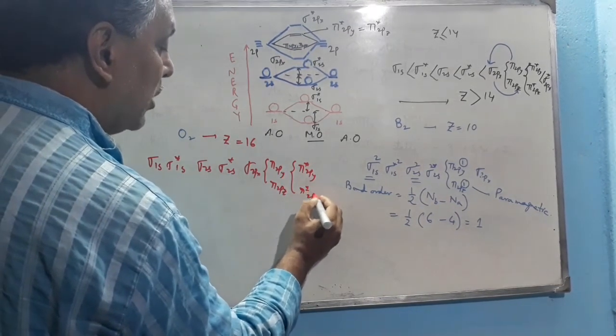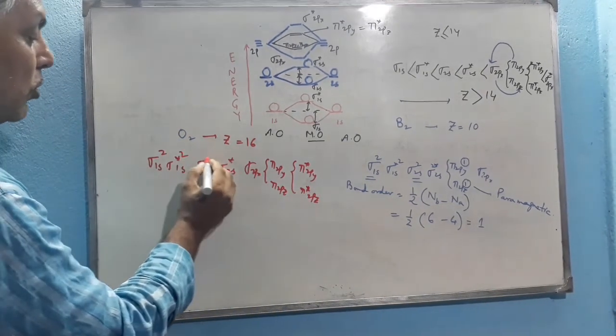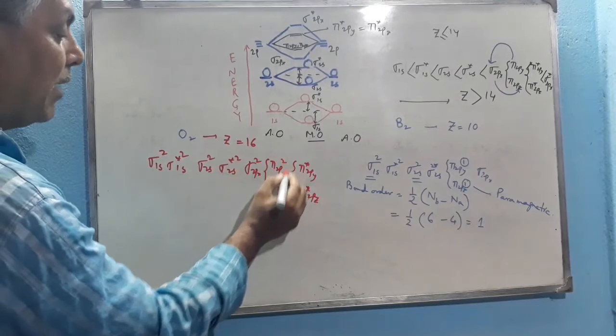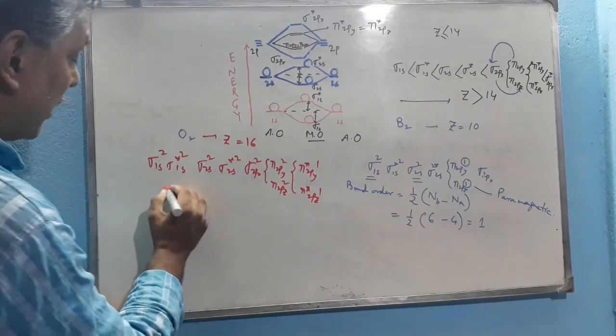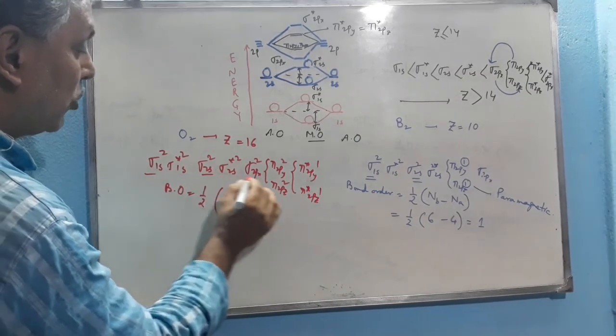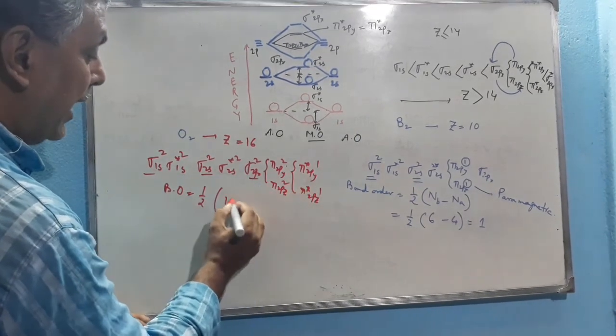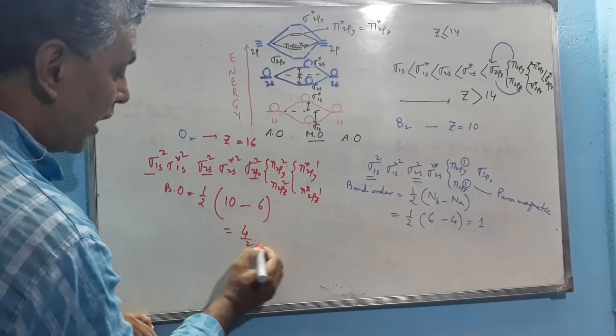Overall there are 16 electrons: 2, 4, 6, 8, 10, 12, 14, then 15, 16 in the degenerate orbitals according to Hund's rule. So the bond order is half of 10 minus 6, which is 4 by 2, that means 2.